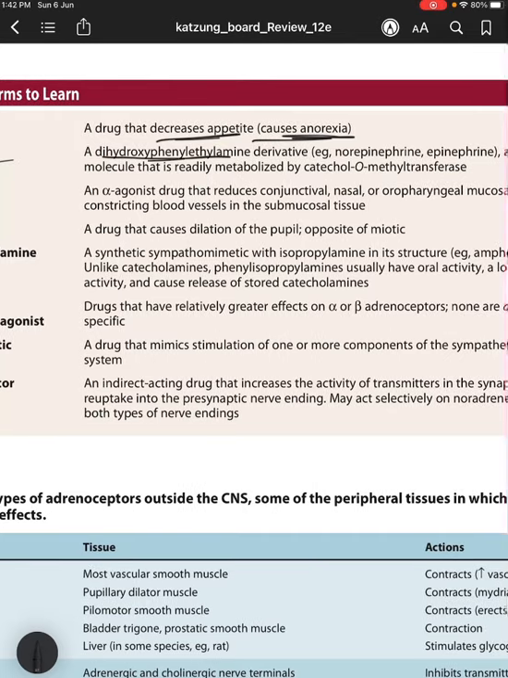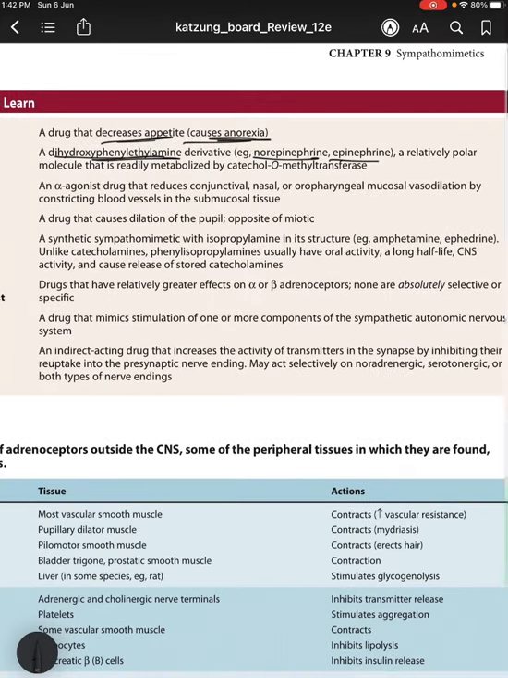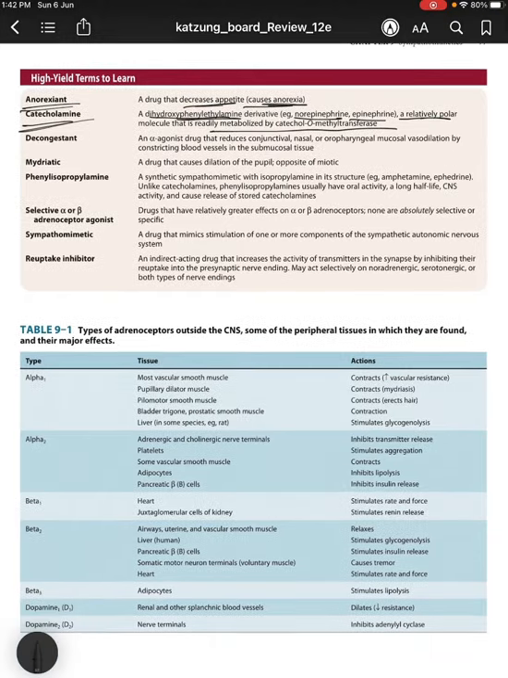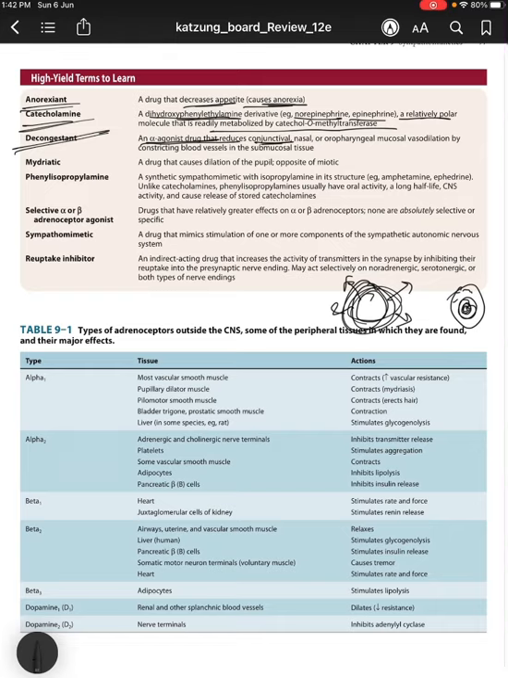Catecholamines are dihydroxyphenylethylamine derivatives such as norepinephrine and epinephrine, and the catecholamines are relatively polar molecules that are readily metabolized by COMT. What is a decongestant? So basically, if something is dilated, it occupies large space and it congests the surrounding tissue. Whereas if you constrict the submucosal vessels, there is more space, so you are decongesting it. A decongestant is an alpha agonist drug that reduces conjunctival, nasal or oropharyngeal mucosal vasodilation by causing constriction of the blood vessels in the submucosa.